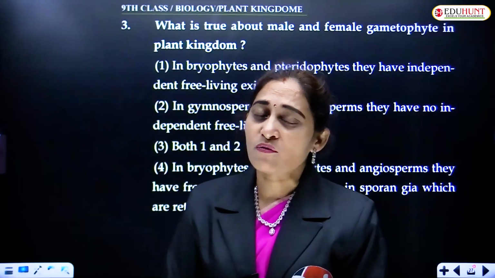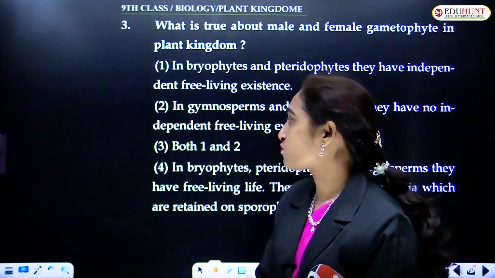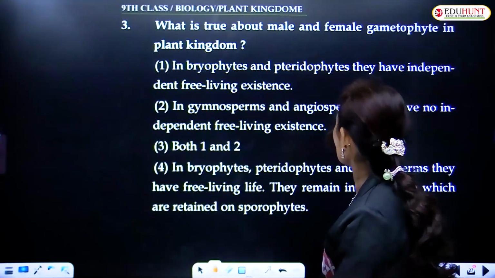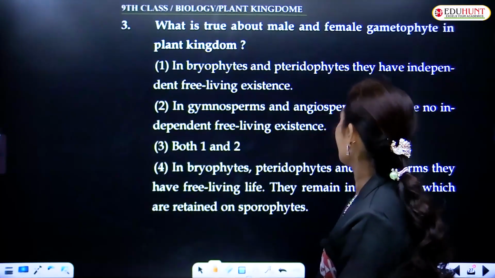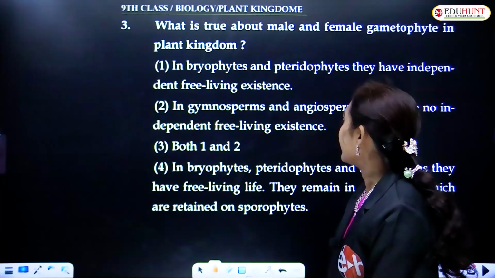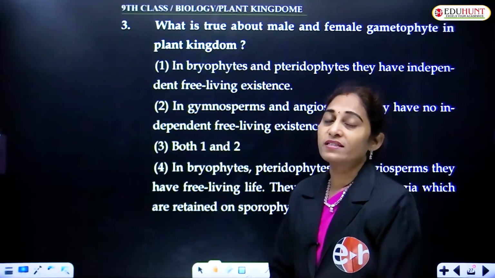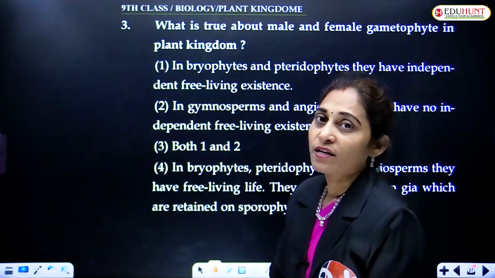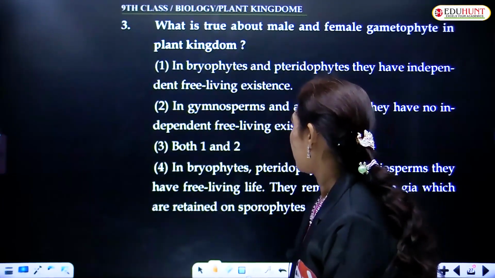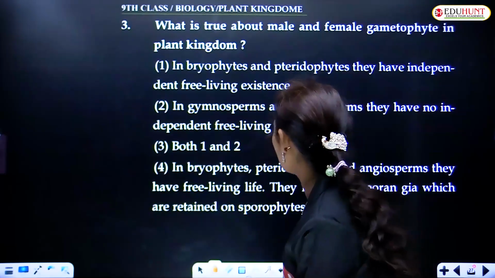That means gametophyte is not an independent one. It depends on the sporophyte. So both male and female gametophytes have no independent free living existence. But in bryophytes and pteridophytes, these are independent structures. That is why we can choose the option both 1 and 2.